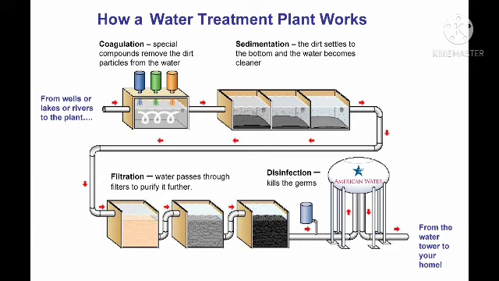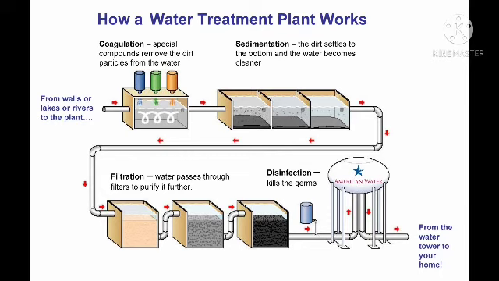So what happens? The water from the lakes and the rivers is first sent to a water treatment plant. So what happens there in the water treatment plant? There will be big tanks. In that, what will happen? They will store the water first, and they will remove the dirt particles from the water. Next, what will they do? They will allow this water to settle for a little time, so that all the small dirt and mud will settle down at the bottom. So the clean water will come out and it will be separated.